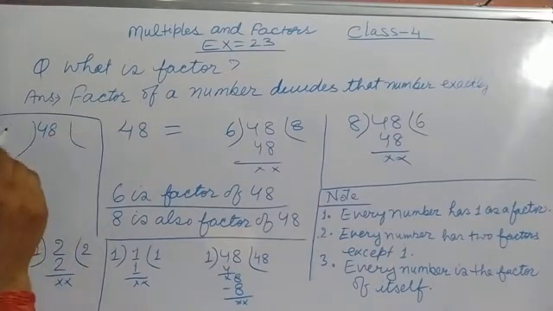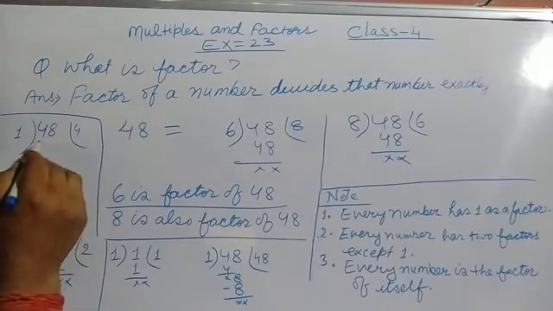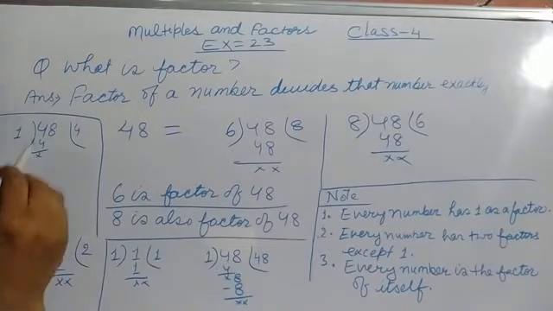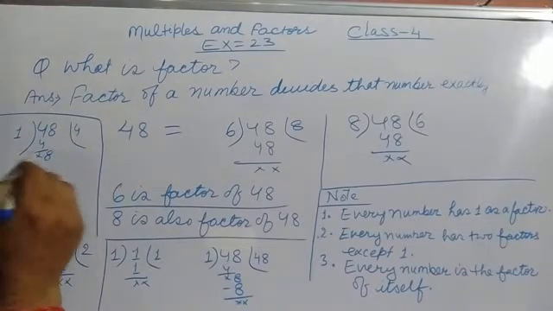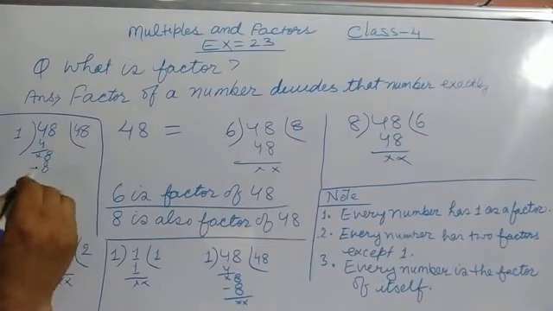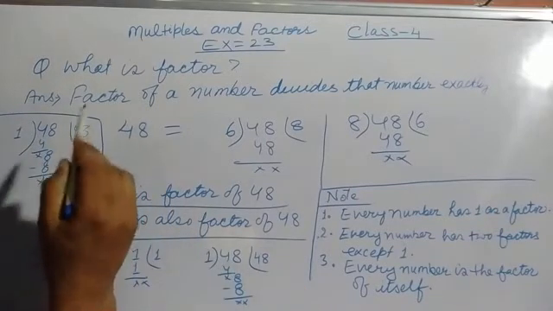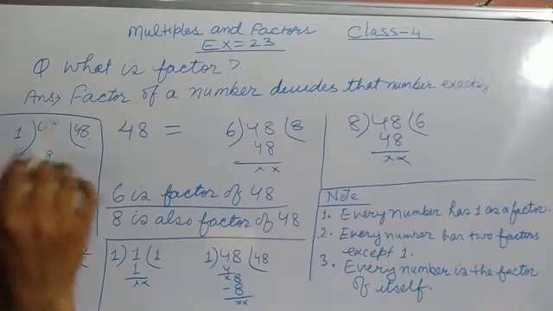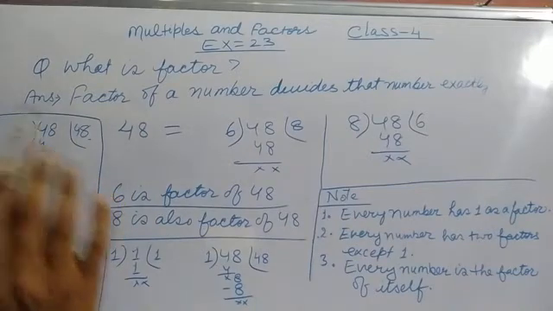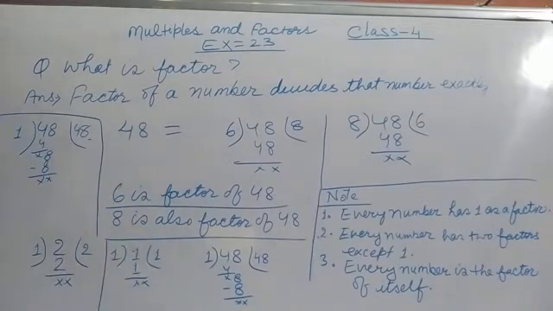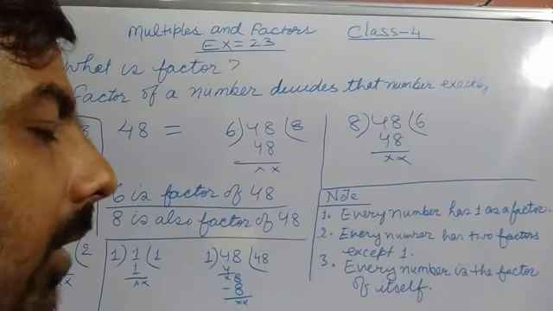If I divide 48 by 1, I get 48, and by 48, I get 1. So 1 is a factor and 48 is also a factor of 48. So every number is a factor of itself.